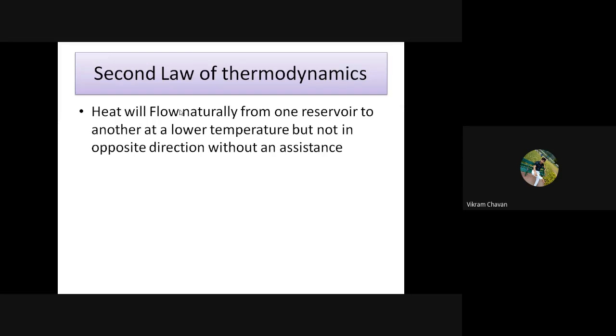Assistance means what? You will need an external motor, an external pump, or an external compressor. That is the requirement to transfer heat from a low temperature region to a high temperature region.